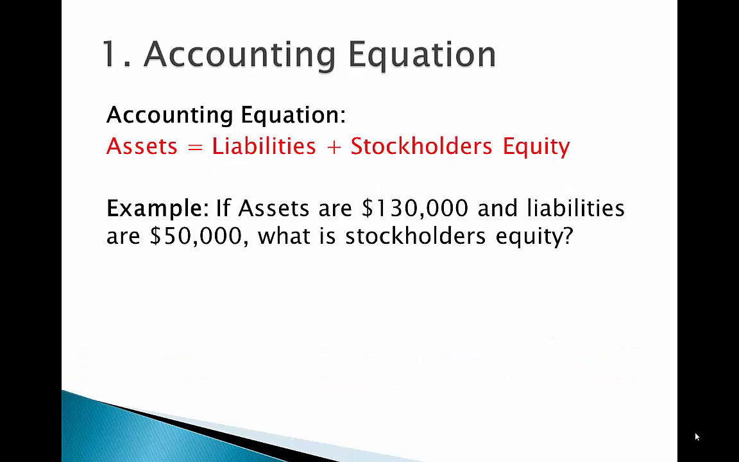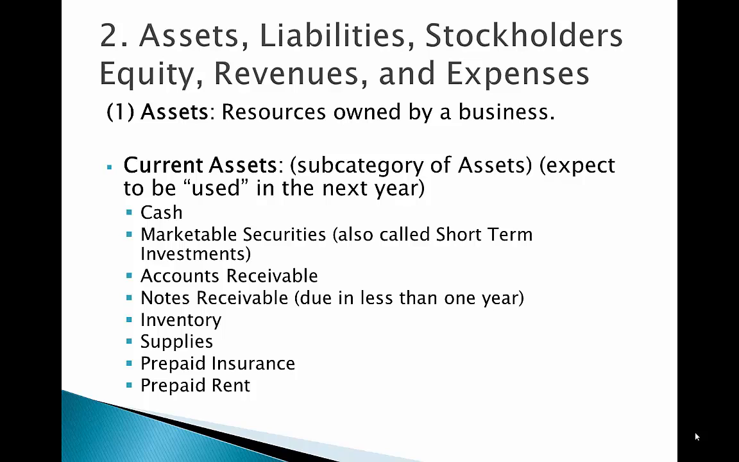The accounting equation is assets equals liabilities plus stockholders' equity. So if assets are $130,000 and liabilities are $50,000, what is stockholders' equity? That's correct. It would be $80,000. Assets, liabilities, and stockholders' equity, and revenue and expenses.